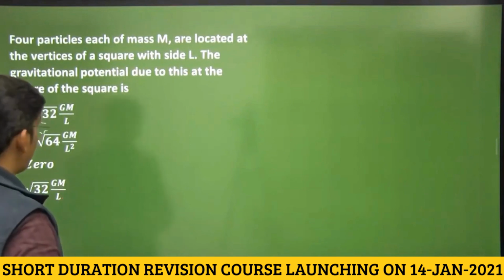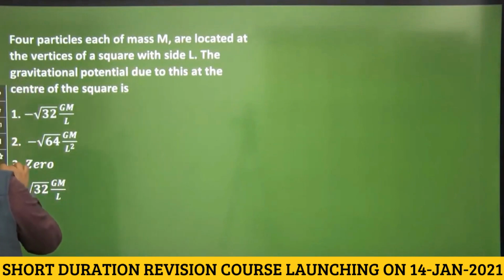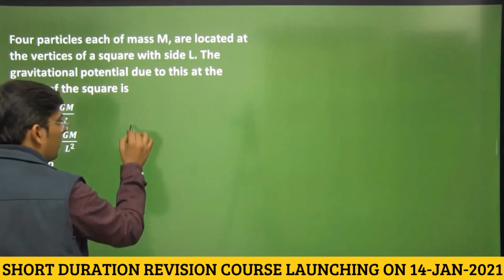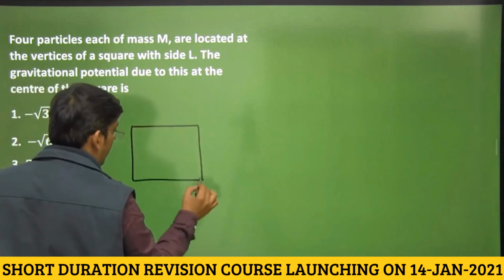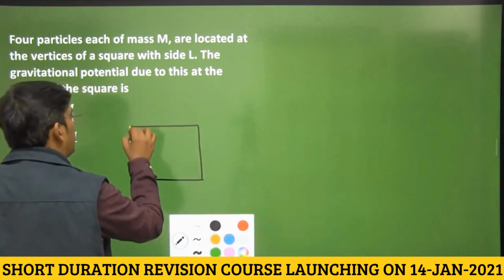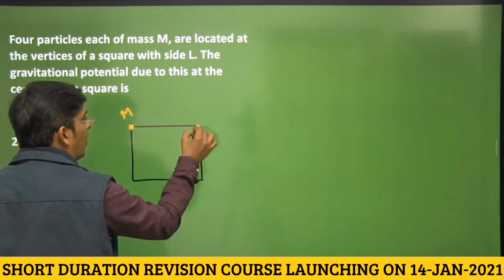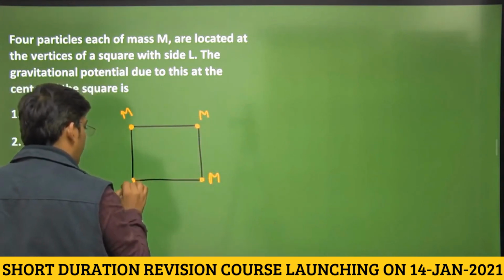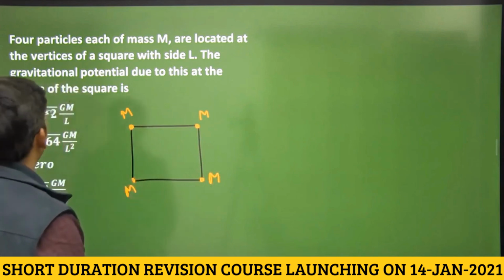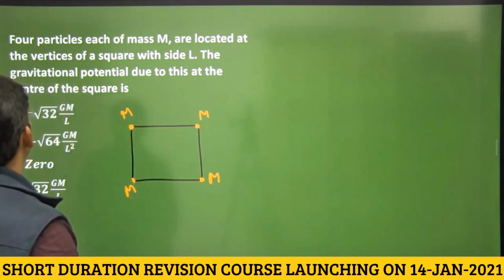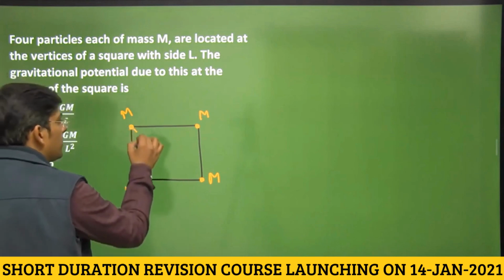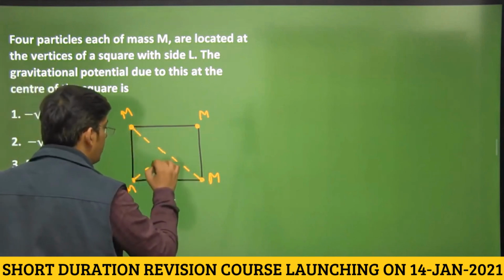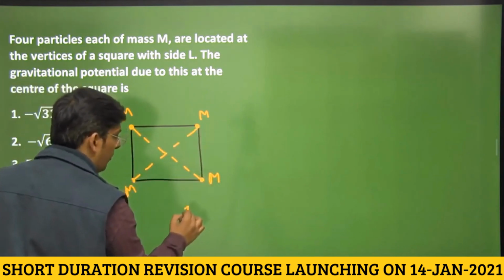Four particles each of mass capital M are located at the vertices of a square. What we have to calculate is the gravitational potential due to these at the center of the square. Just calculate the potential due to one point mass multiplied by 4, so 4 times.